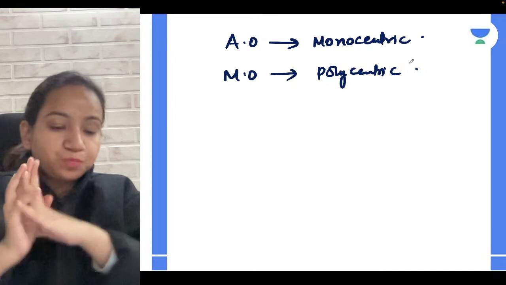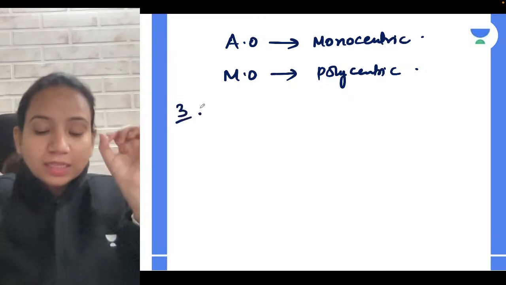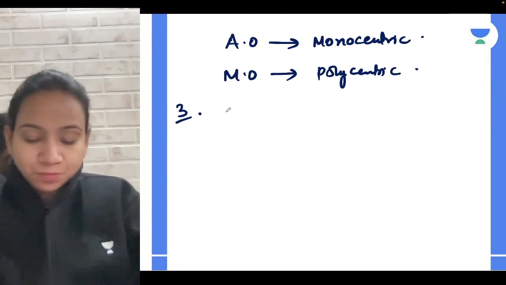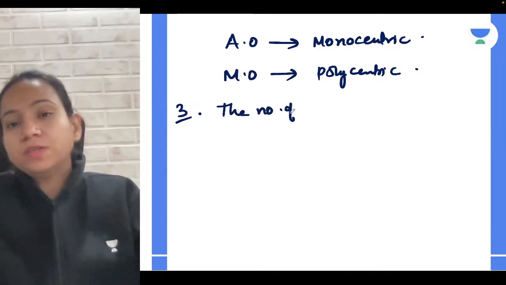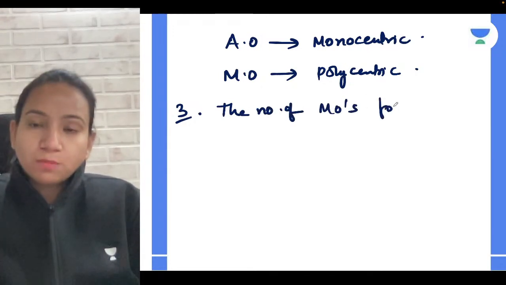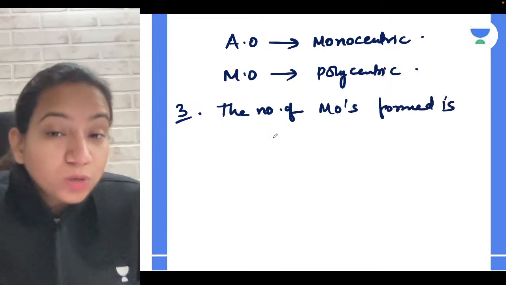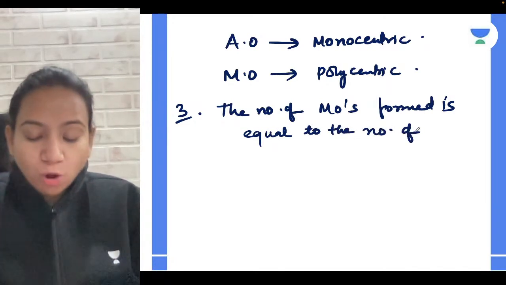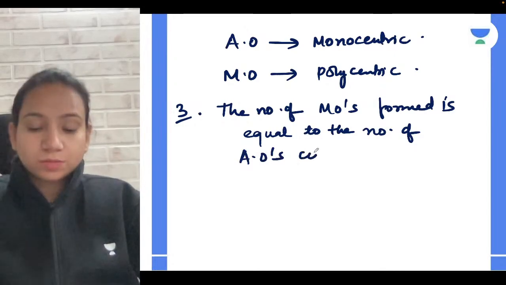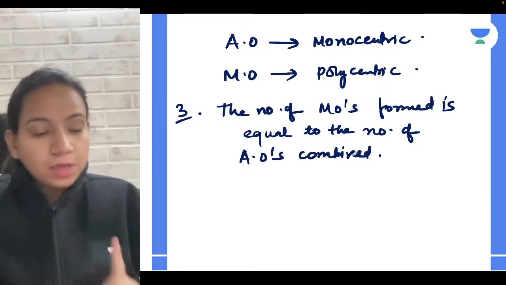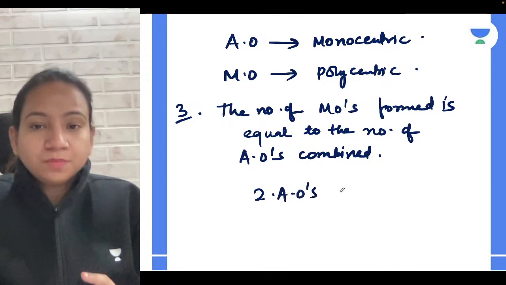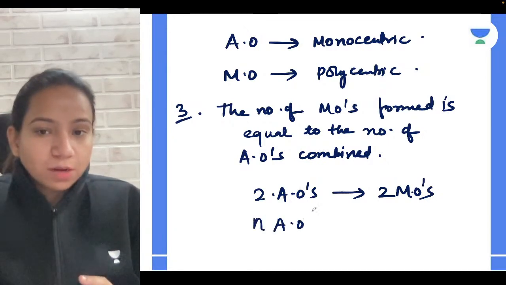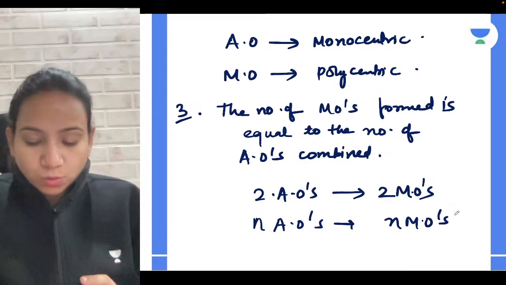Yes, absolutely correct. Now the third feature, always remember guys, that the number of molecular orbitals formed is equal to the number of atomic orbitals combined. So the number of MOs formed is equal to the number of atomic orbitals combined. This is also an important thing. Suppose you have two atomic orbitals combining, so you will get two molecular orbitals only. If n atomic orbitals are combining, you will get n molecular orbitals only.